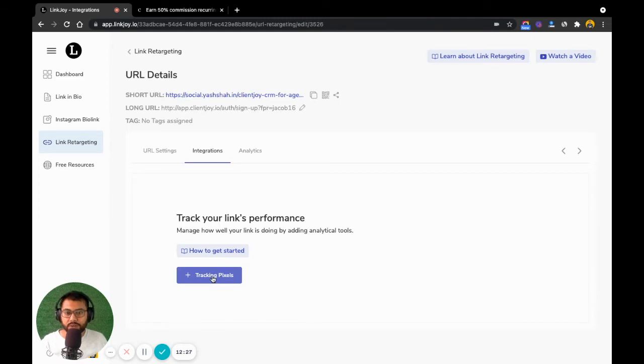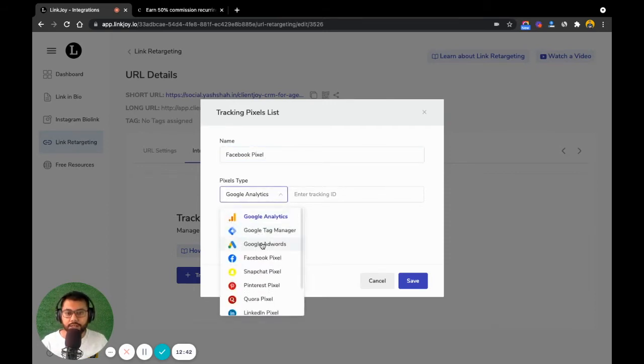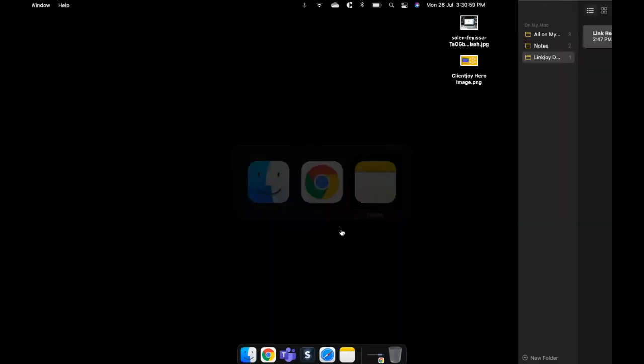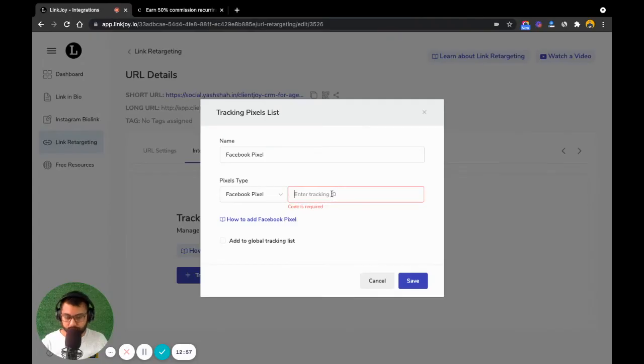But over here, I'm going to just add both Google Analytics and Facebook pixel. So I'll just click over here. It's fairly simple. So this is going to be my Facebook pixel. I'm going to add it as a Facebook pixel, and I'll just go to my ad account in my notes, and I just copy the demo pixel ID that I have, bring that over here, just paste it, and I can also check this to add this to my global tracking list.